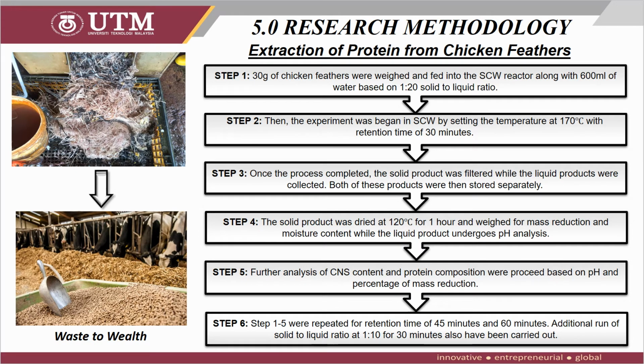Later, the obtained solid product was dried at a temperature of 120 degrees C for 1 hour in order to remove the moisture completely before it is proceeded for mass reduction and moisture content analysis, while the obtained liquid product undergoes the pH analysis. Further analysis of CNS content, protein composition and microbiology growth were proceeded based on the pH and percentage of the mass reduction of the product.